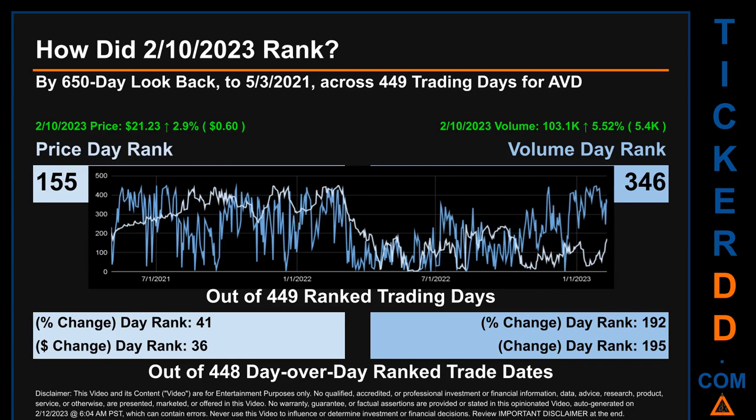The line graph overlays price and volume's daily ranking, as shown respectively in light versus dark blue, across those target trading days. In this view, essentially the dips are good whereas the spikes are bad. The price's day over day percentage change, jumping 2.9% on the 10th of February 2023, had a day rank of 41 while its dollar difference of 60 cents had a rank of 36 when compared day over day across 448 trading days. Volume's percentage change and difference were ranked respectively at 192 and 195.